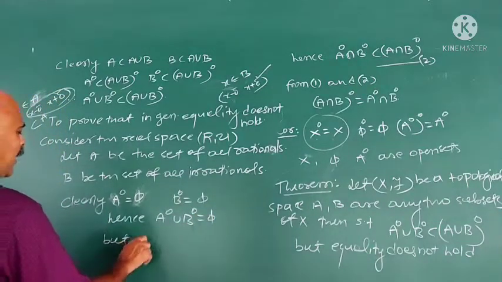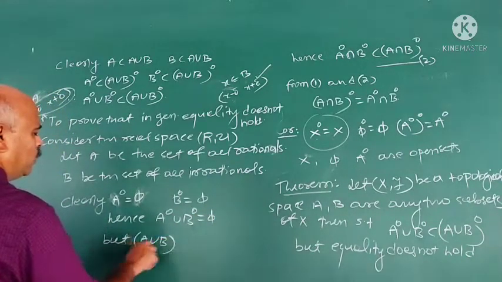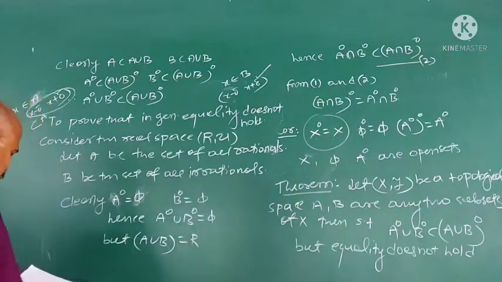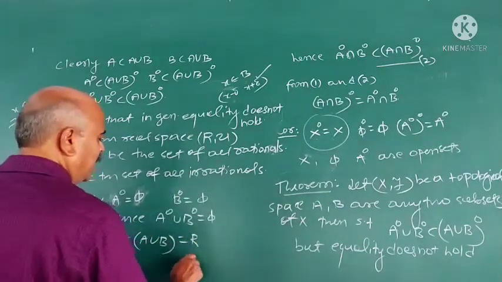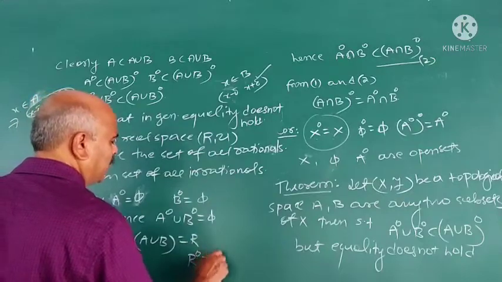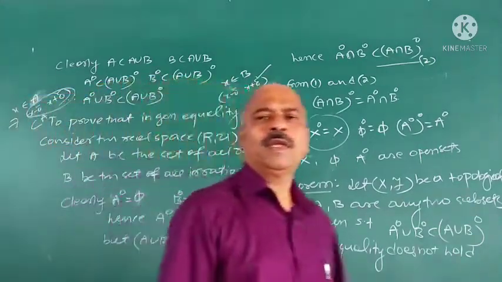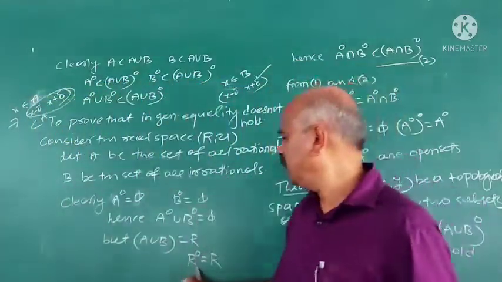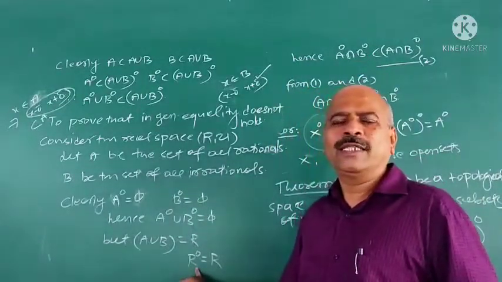But what is A union B? It is the reals, and the interior of the real numbers is the real numbers only. The reals contain all the rationals and irrationals.